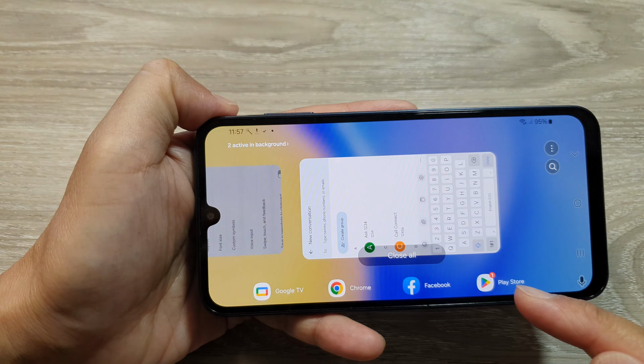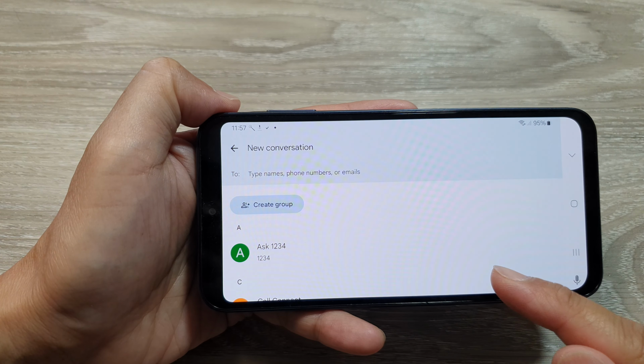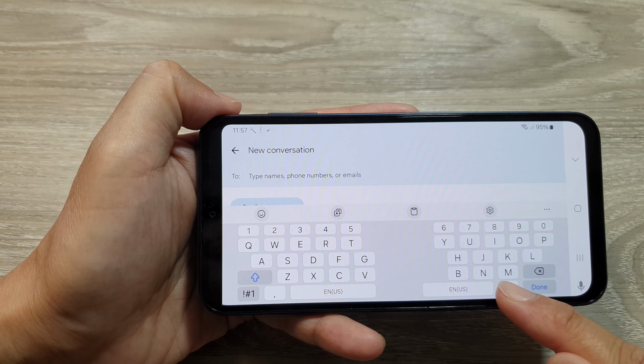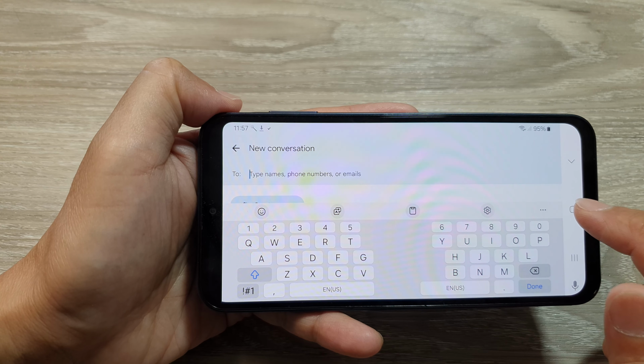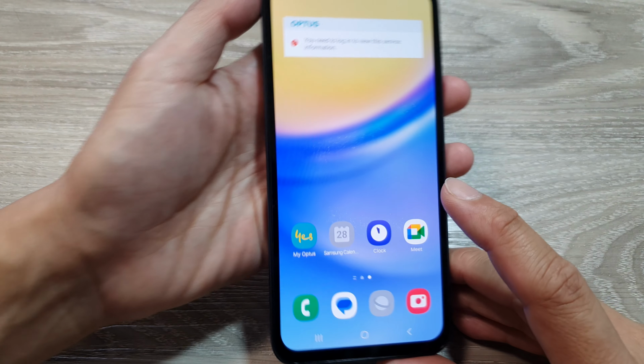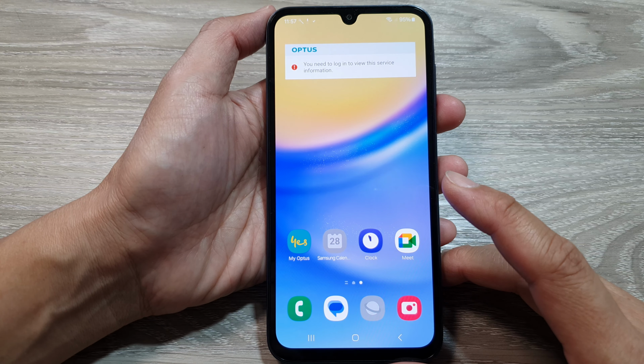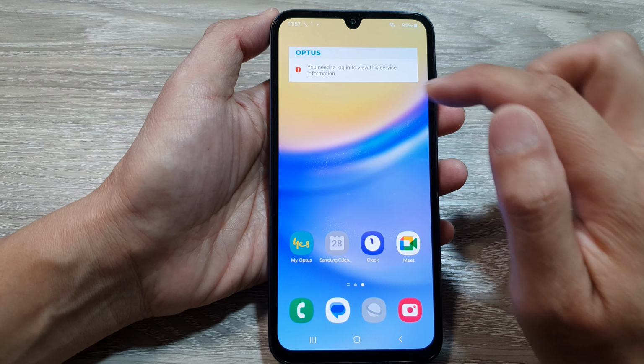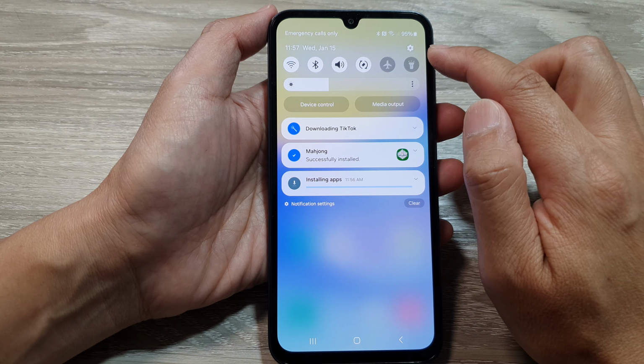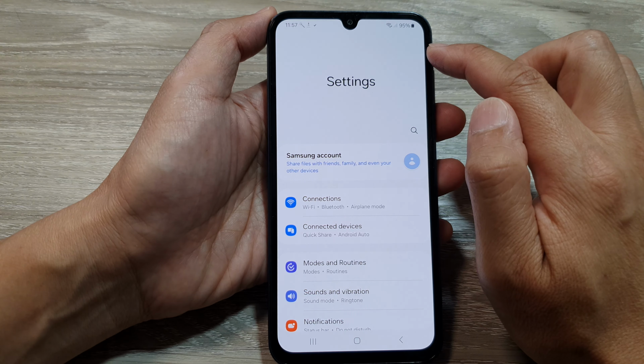How to turn on or turn off split keyboard mode on the Samsung Galaxy A15. First, tap on the home button to return back to the home screen. Then swipe down at the top to open up quick settings. In here, tap on the settings icon.